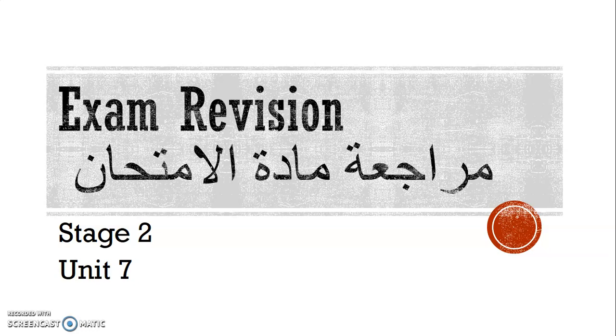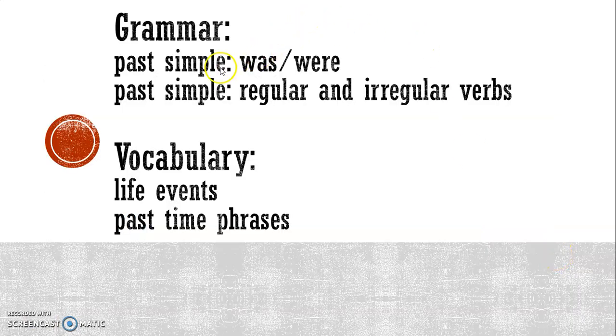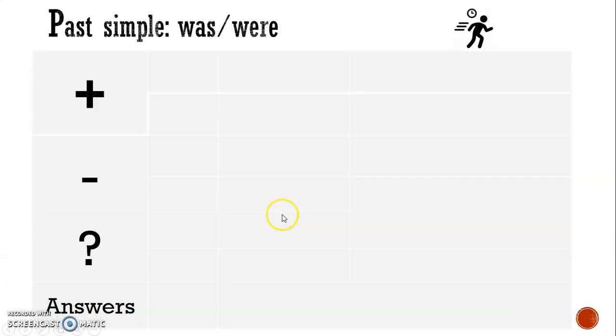Hi, this is an exam revision video to support Stage 2, Unit 7. In this unit, we did grammar, we did past simple, we did was, were, and we did regular and irregular verbs. For vocabulary, we did life events and some past time phrases.